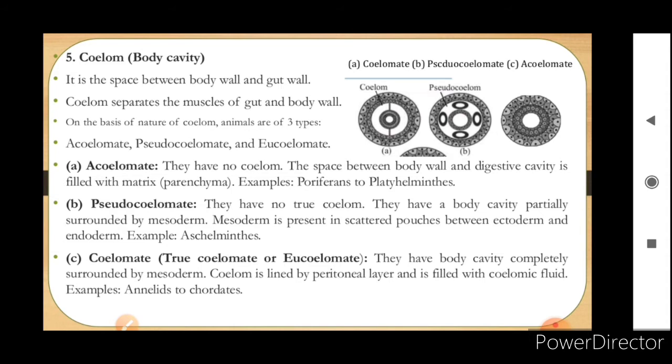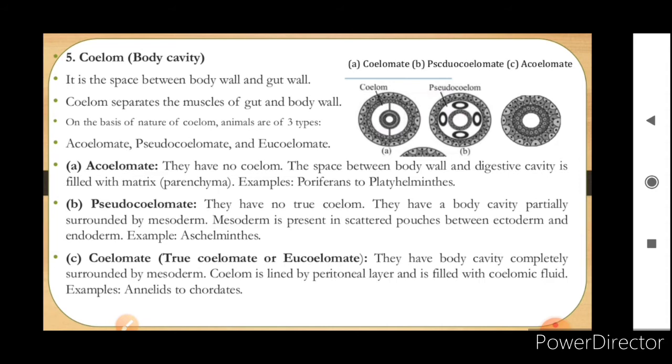Now you have seen in amoeba we call the legs pseudopodia, meaning false legs. So pseudocoelom means false cavity. Acoelomate animals have no coelom. The space between the body wall and the digestive cavity is filled with a matrix, that is parenchyma. Now in pseudocoelomates they have no true coelom, but the body cavity is partially surrounded by mesoderm, and mesoderm is present in scattered pouches between ectoderm and endoderm.